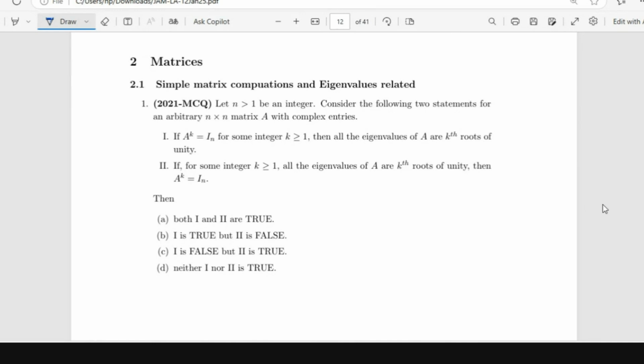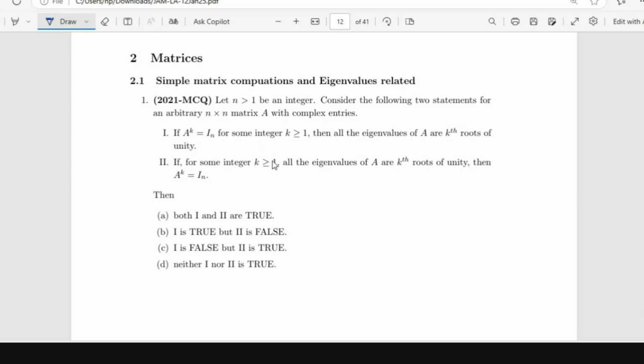Okay. So this one question, this was in 2022 as an MCQ. So there is only one right answer. And in MCQ, if you notice, there is always at least two of such questions where you'll be given two statements and then you have to check whether they are true or false. So in this case, you don't have a choice.